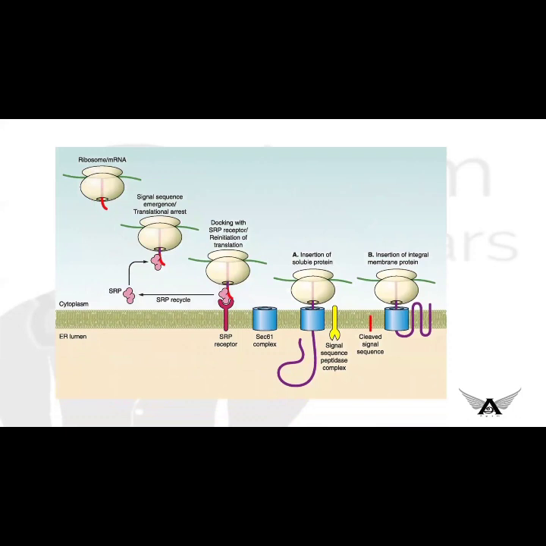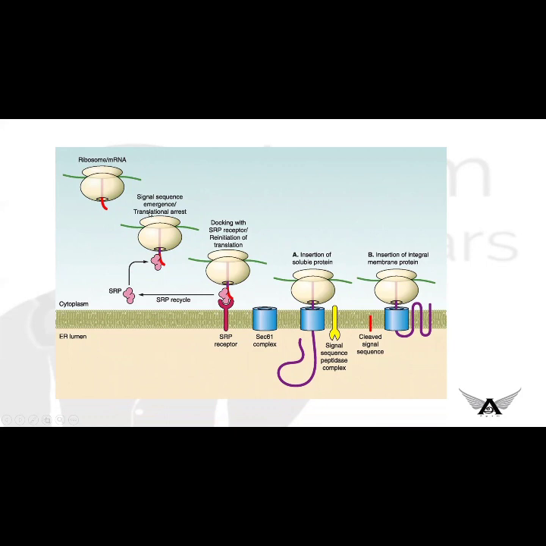We'll see what happens here. The ribosome which synthesizes the secretory protein has a signal peptide present in the amino terminal region. This signal peptide will help in the attachment to the endoplasmic reticulum.